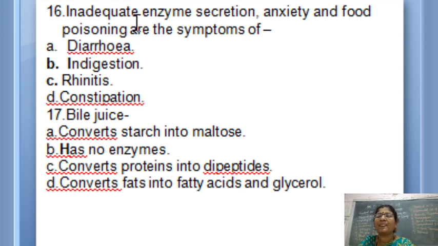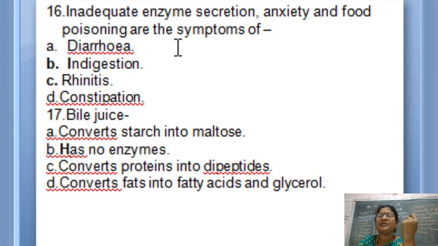16th question. Inadequate enzyme secretion, anxiety and food poisoning are the symptoms of. See, inadequate enzyme secretion, immediately to your mind it must come that it is indigestion. When the enzymes are not secreted properly, indigestion is your answer. Indigestion also occurs due to the anxiety and food poisoning.